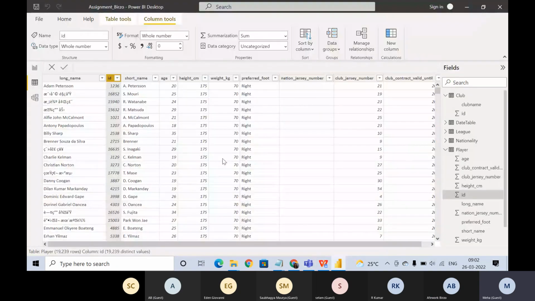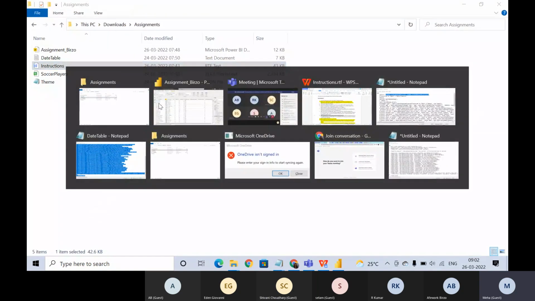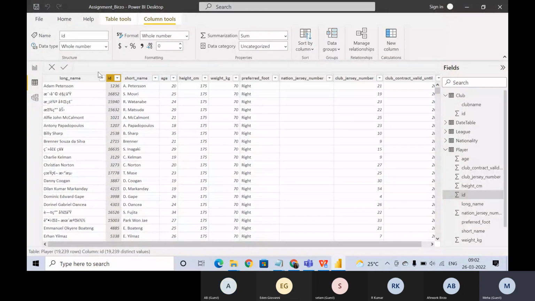So basically what's happening here is, under the player table, what is this ID referring to? Anybody? What does 1236 mean? It belongs to one player. Correct. This ID is for one player. This ID is the player ID, and all the data that we have here is related to one player.